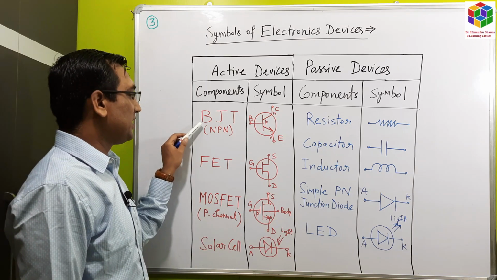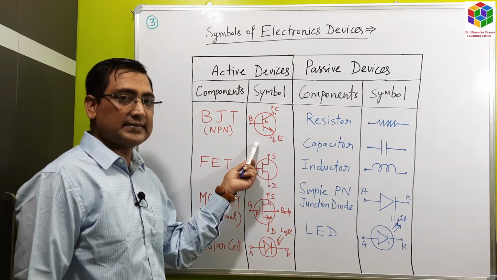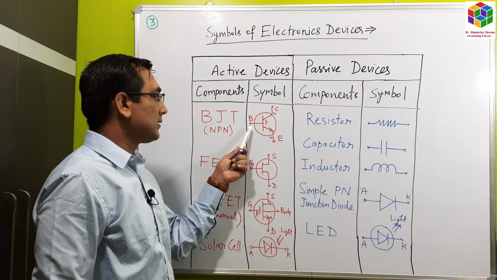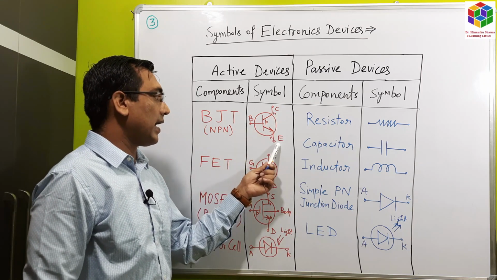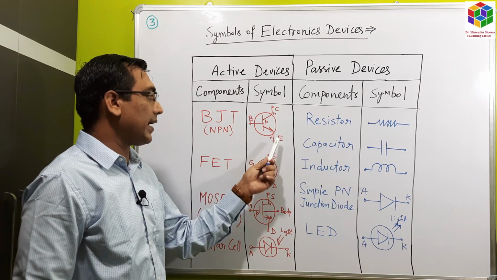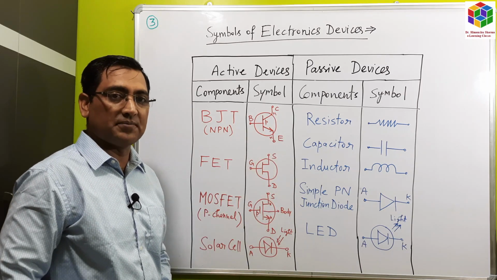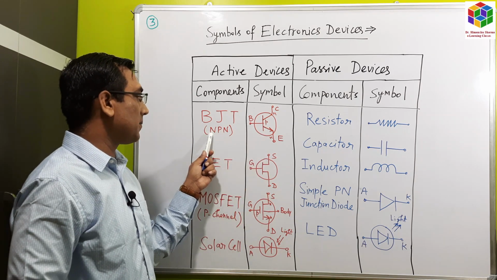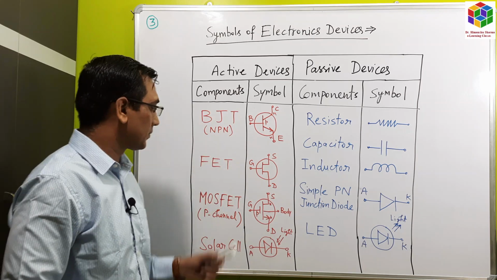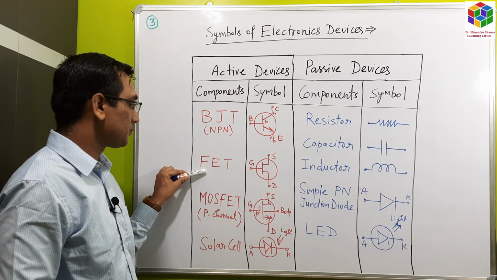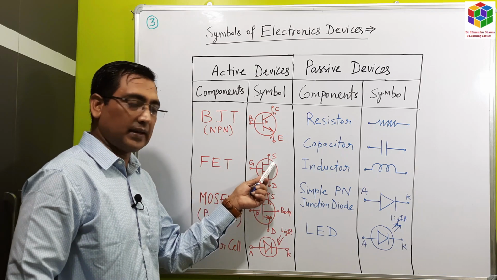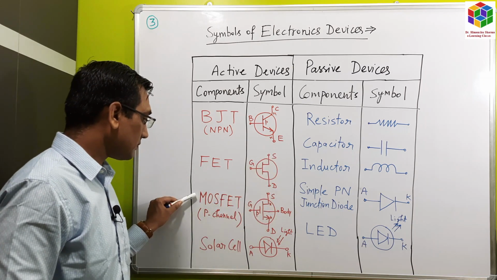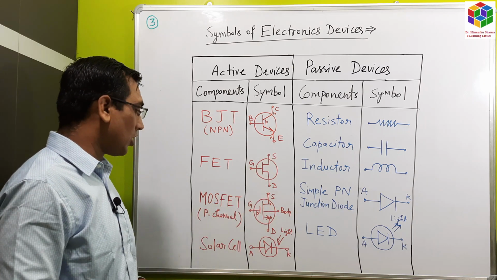First of all, the BJT of NPN type has this symbol. In this symbol, it has three terminals, that is base terminal, collector terminal and emitter terminal. The collector and emitter terminals are made of N-type semiconductor, but base is made of P-type semiconductor. Therefore, it becomes NPN transistor. The next active device is FET. It has three terminals, that is drain, gate and source terminal. The next device in this category is MOSFET.